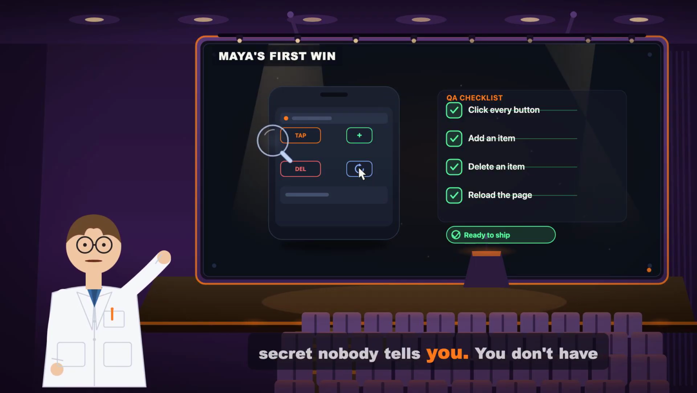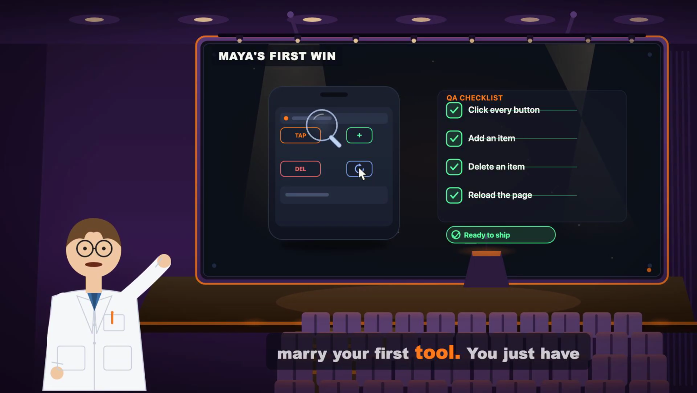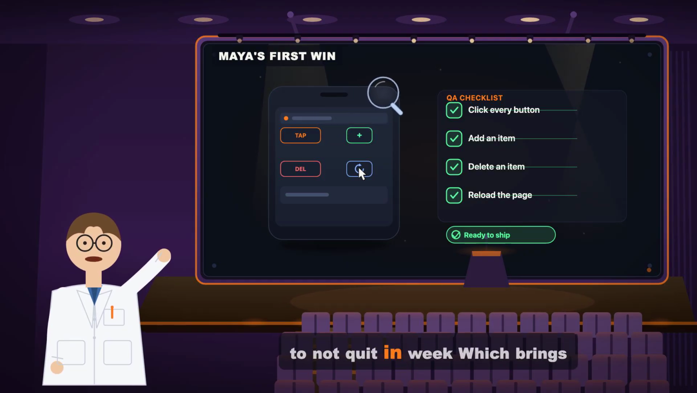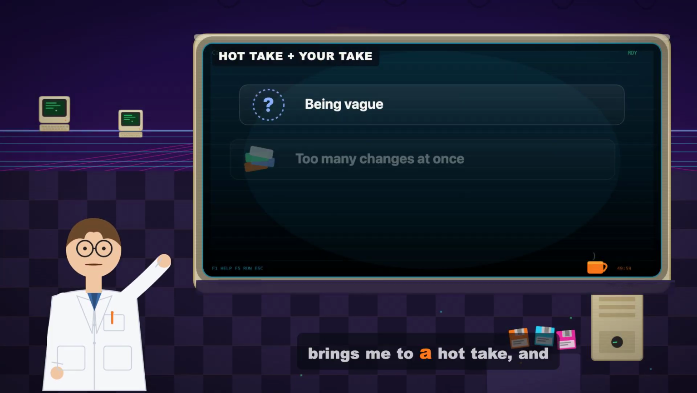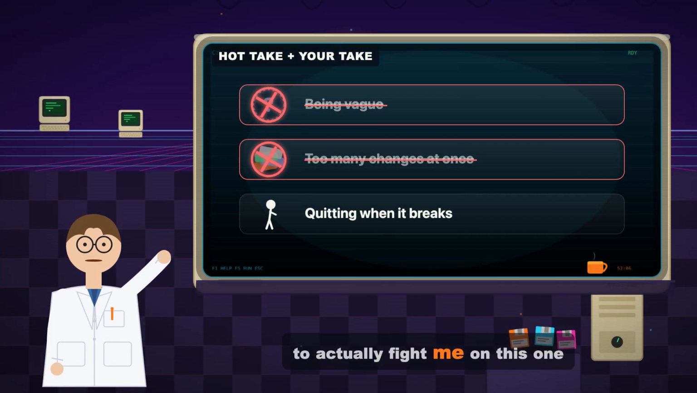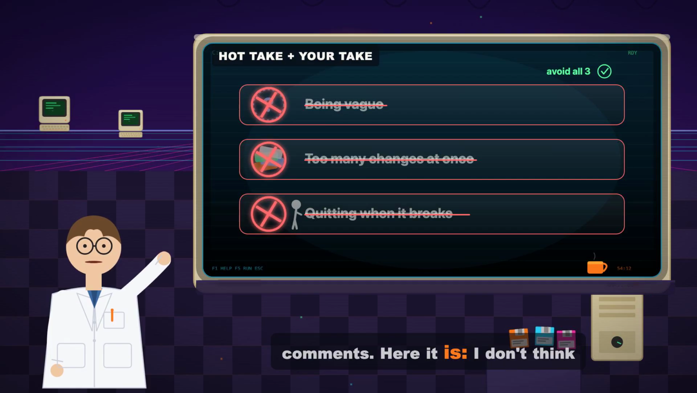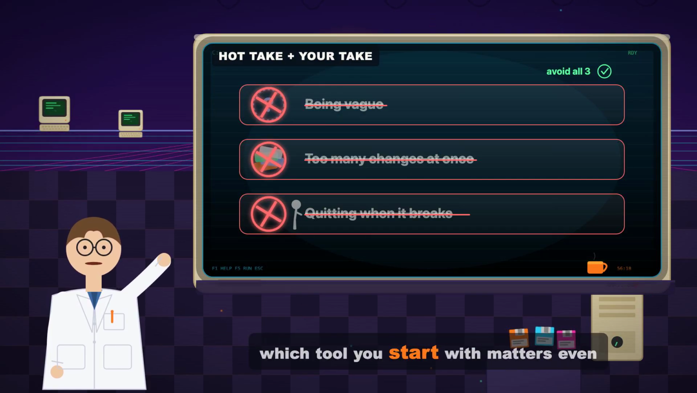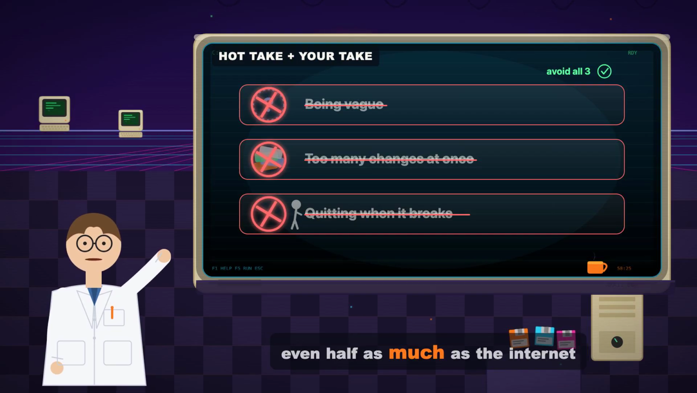That's the secret nobody tells you. You don't have to marry your first tool. You just have to not quit in week 1. Which brings me to a hot take, and I want you to actually fight me on this one in the comments. Here it is. I don't think which tool you start with matters even half as much as the internet